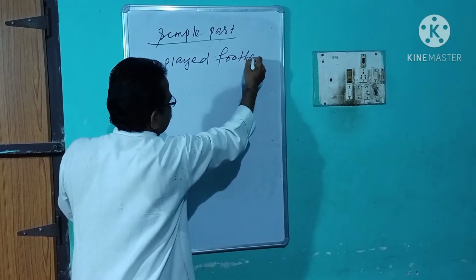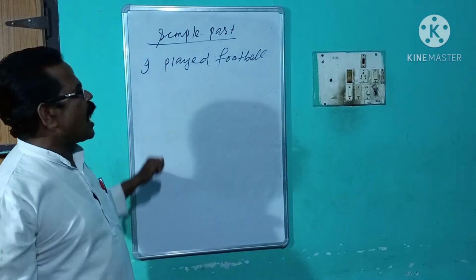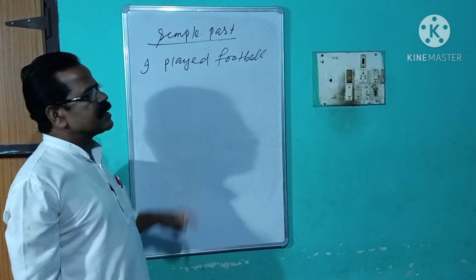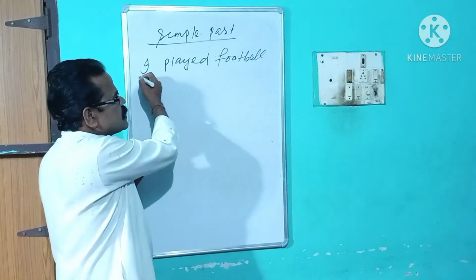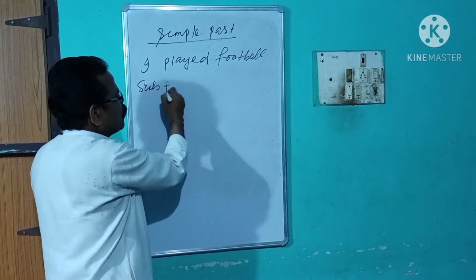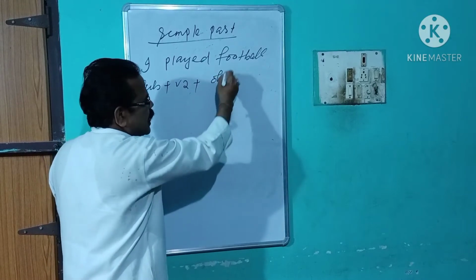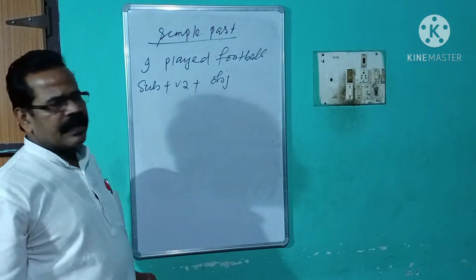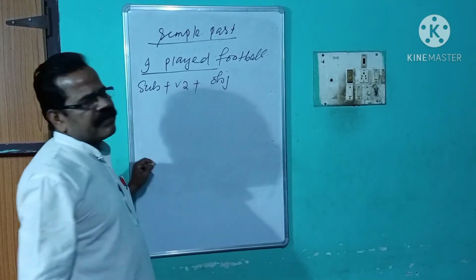Students, this sentence is affirmative and in simple past. The structure of this sentence is subject plus verb two, and an object is there. This is its affirmative format.